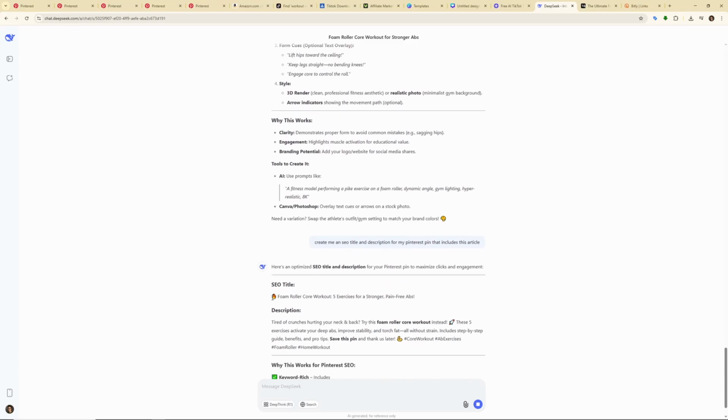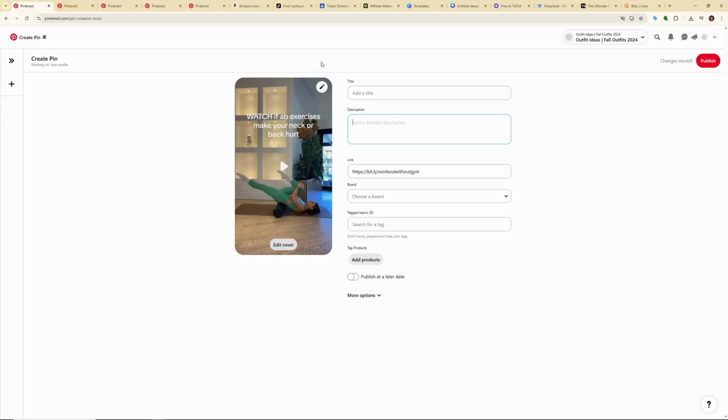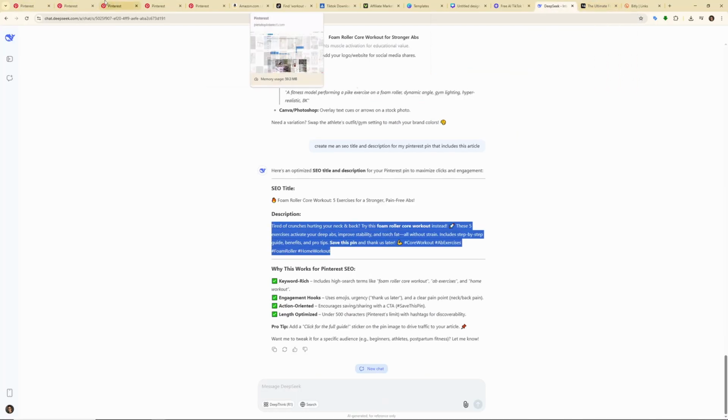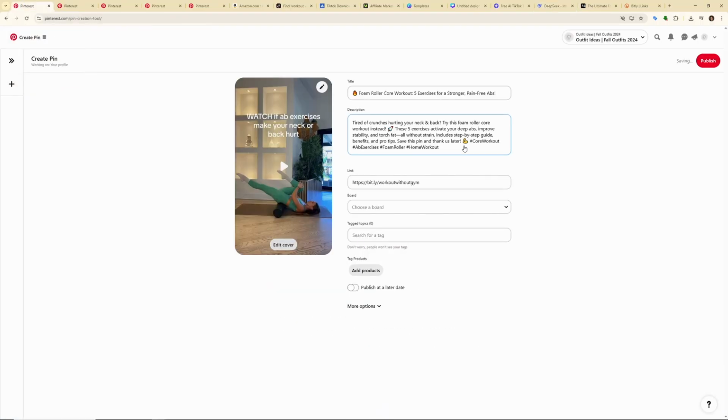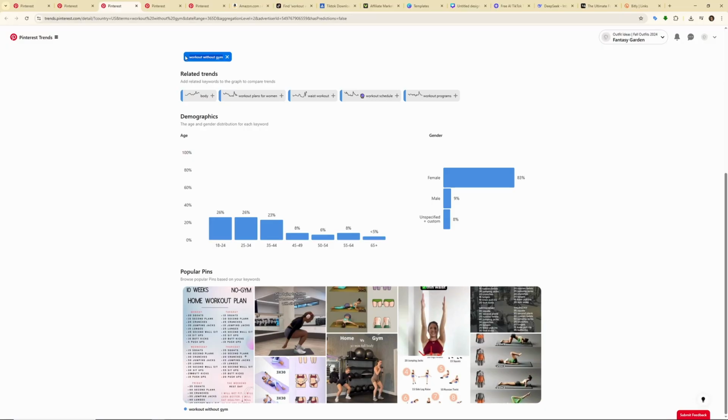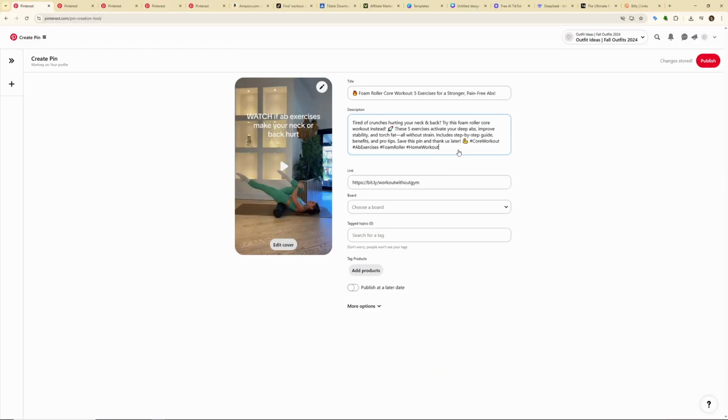SEO title: foam roller core workout, 5 exercises for stronger pain-free abs. Okay, sounds awesome. For the description, let's copy this and paste it right here. Of course, don't forget to input your main keyword, workout without gym.